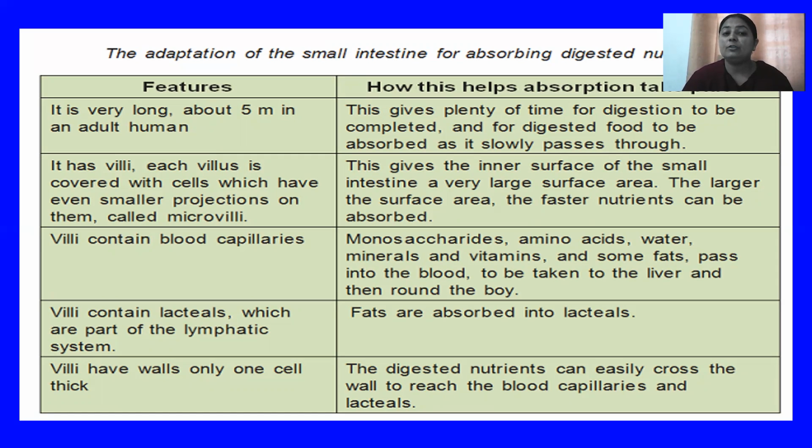Villi also contain lacteals, which are a part of the lymphatic system. So what is their role in absorption? Here the fats are absorbed into the lacteals. Villi have walls only one cell thick, so the digested nutrients can easily cross the wall to reach the blood capillaries and lacteals.